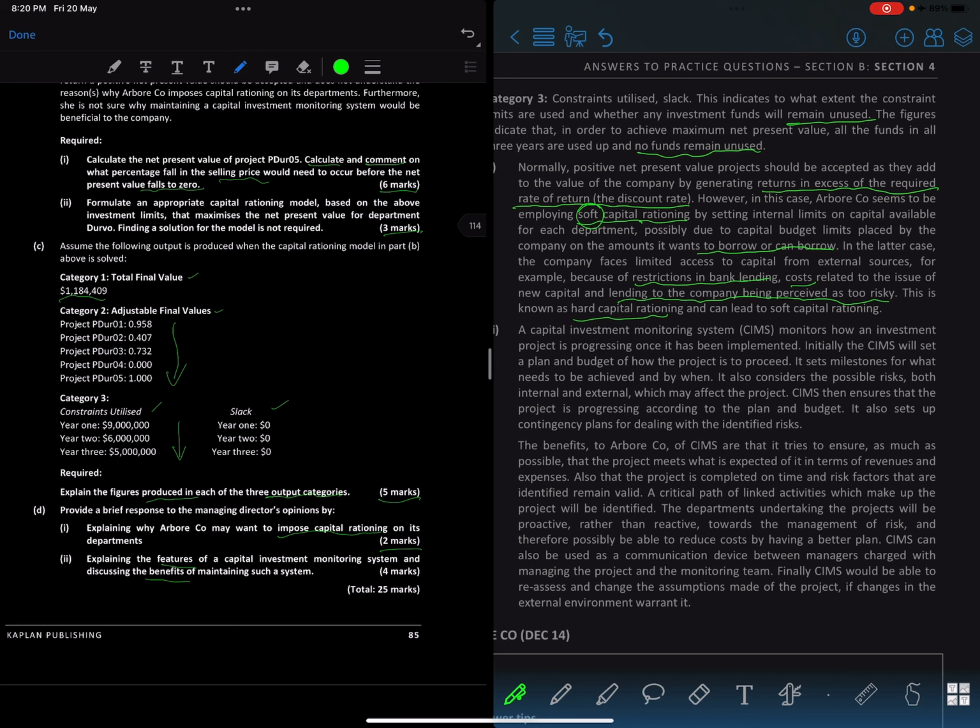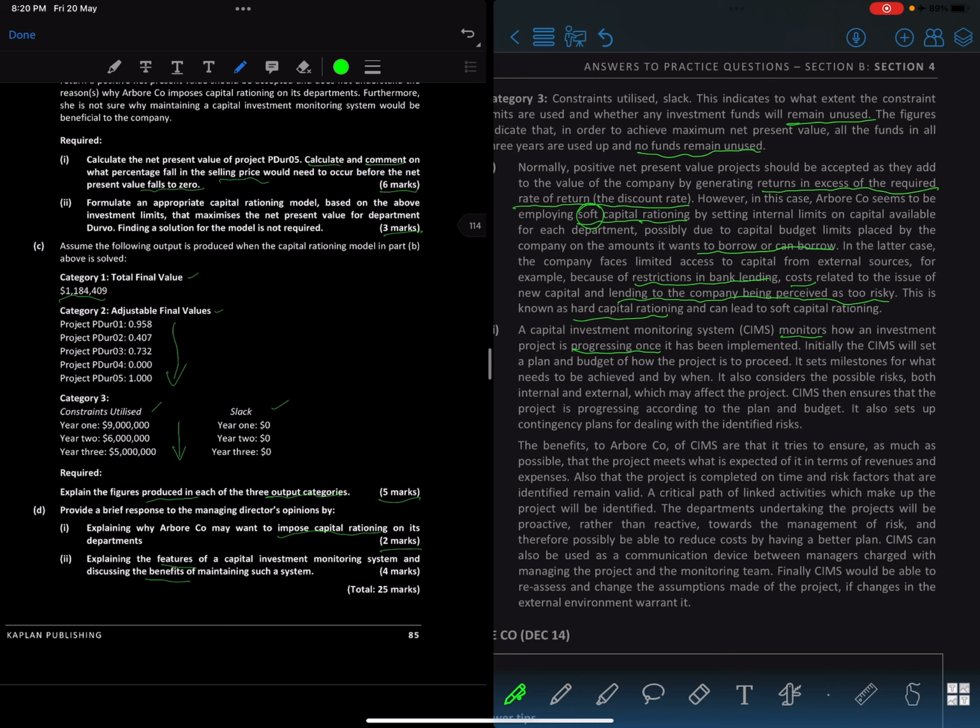So it monitors how an investment is progressing once it has been implemented. It is basically tracking the progress, right? Otherwise, if you are not supervising the project, it's going to be very hard to make it succeed. So you won't make money out of it otherwise.